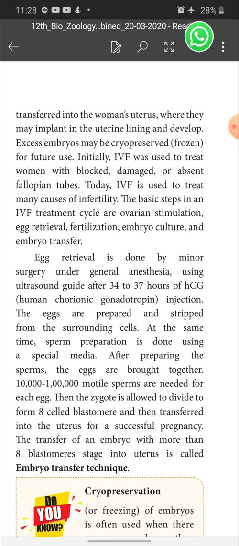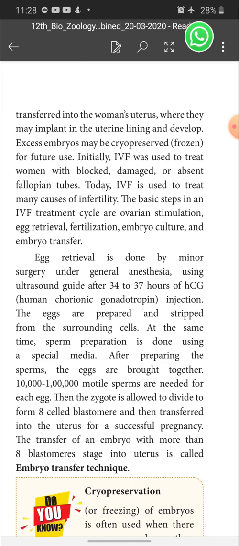At the same time, sperm preparation is done using a special media. When egg preparation is taking place with the minor surgery, on the other side sperm preparation is also going on. After preparing the sperms, the eggs are brought together with the sperm. 10,000 to 1 lakh motile sperm are needed for each egg.